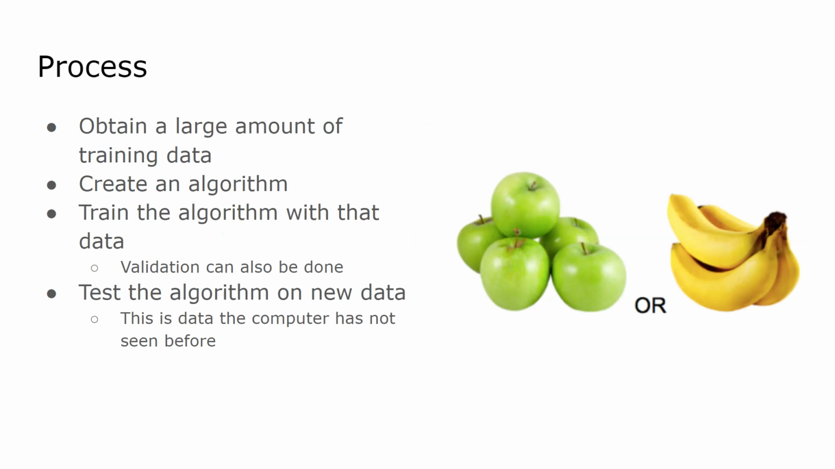So when we give it these many pictures of apples and bananas, it will learn the difference between the two, and it will be able to predict, given an image of each fruit, it will be able to tell you if it is an apple or banana.